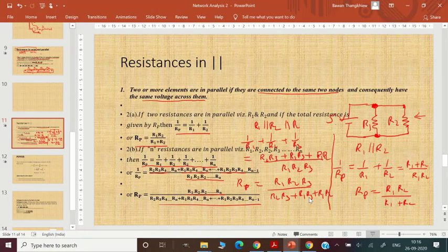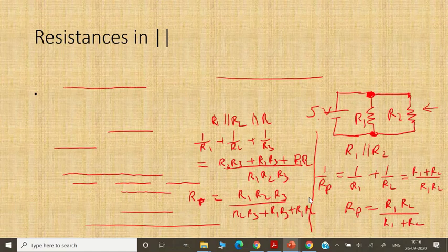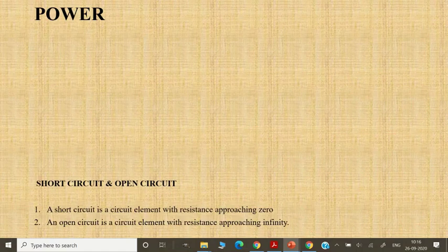We have seen what is resistance in parallel, and we have seen how we can calculate it. Now first of all we go to power, but since I have forgotten to put any animation here, we'll quickly understand what is a short circuit and what is an open circuit. Short circuit is when the resistance is approaching 0. An open circuit is when the resistance is approaching infinity. So when the resistance is very, very large, it's an open circuit. And when the resistance is very, very small or approaching 0, the circuit is called short. So let me quickly draw what a short is.